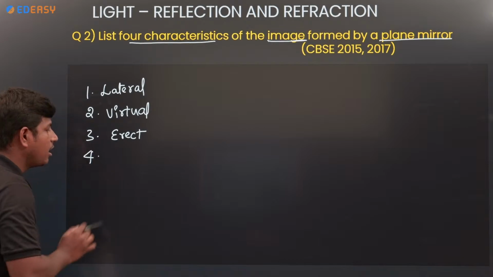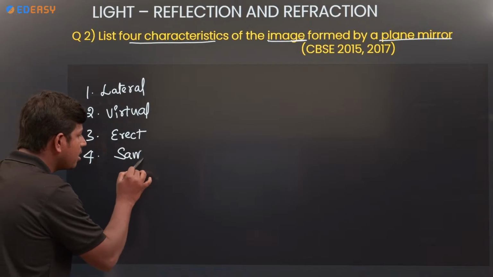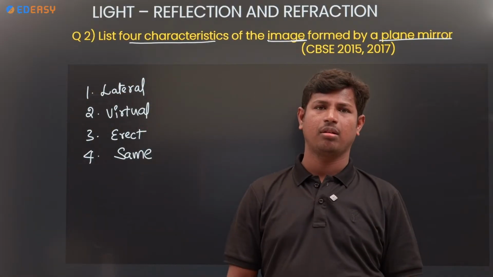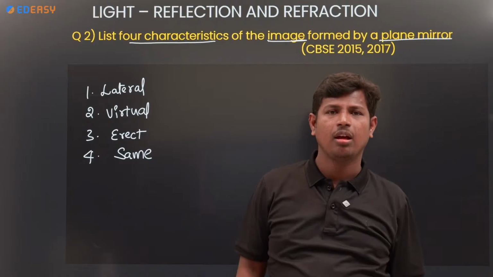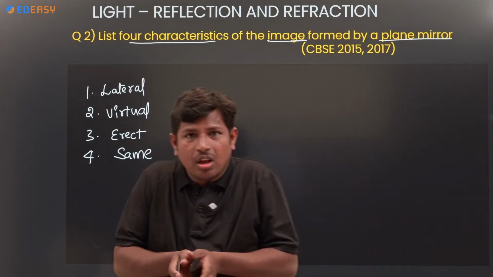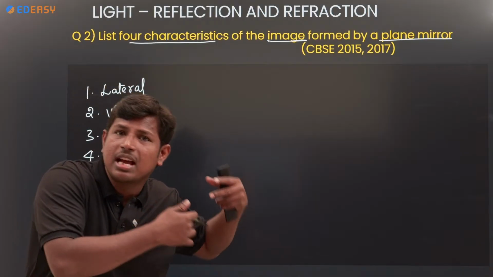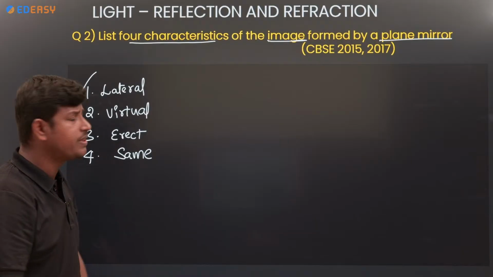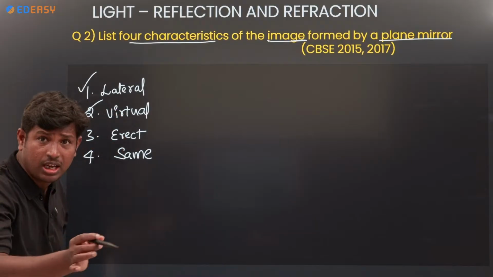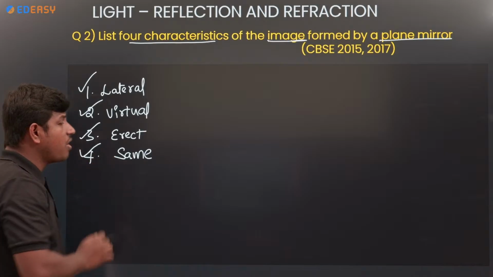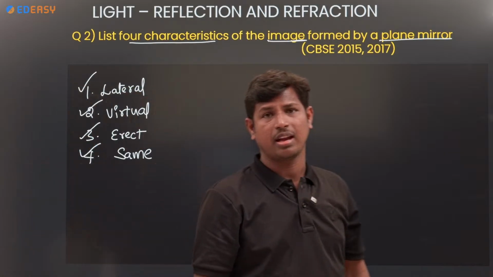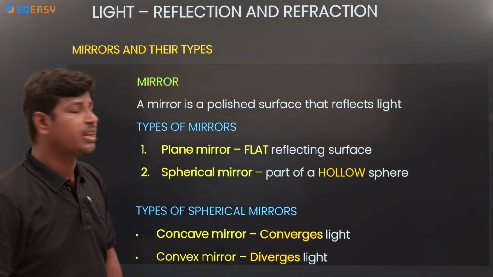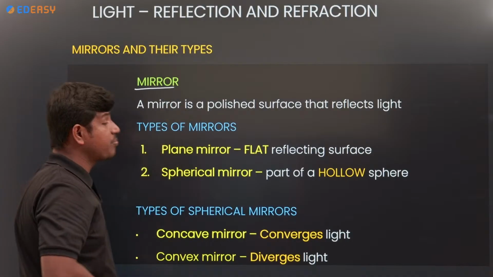Next, it forms the same size. However the object is, the image is also the same. If I stand in front of the mirror, will I get double? No, right? Will I get thin? No. So remember the 4 characteristics: it has the lateral inversion property, it always forms a virtual image, it forms an erect image, and it forms the same size. However the object is, the image will also be the same. Next, mirrors and their types.